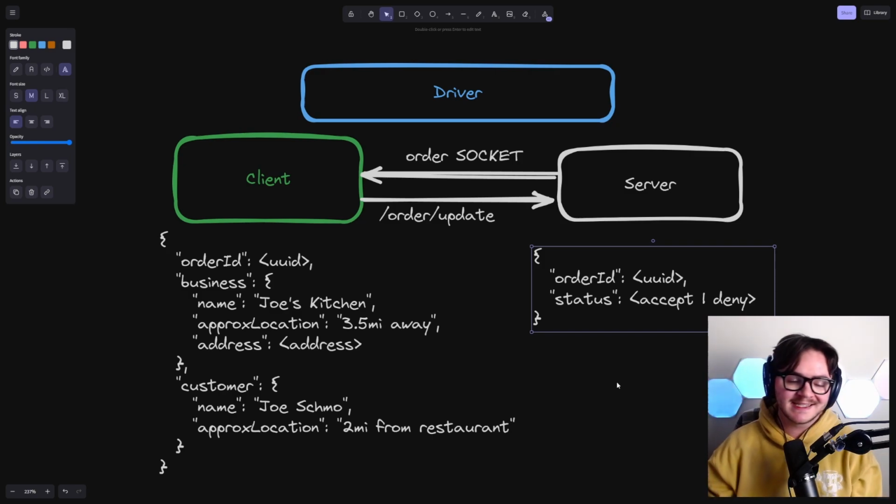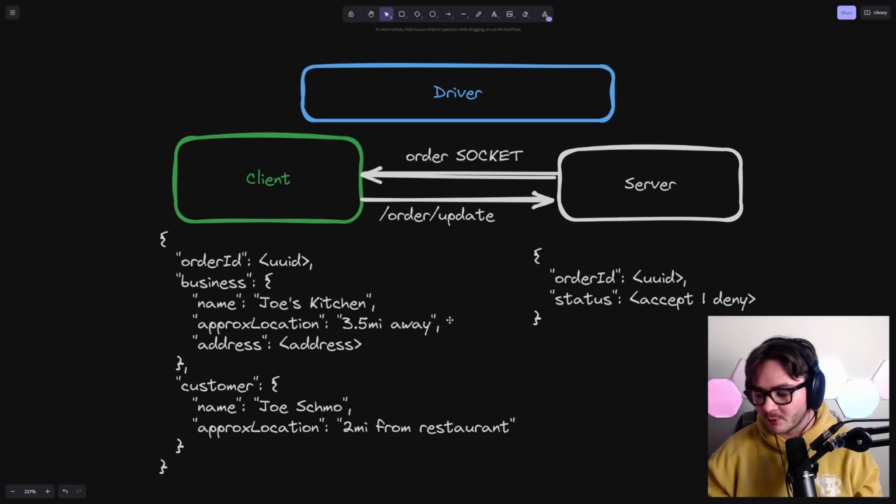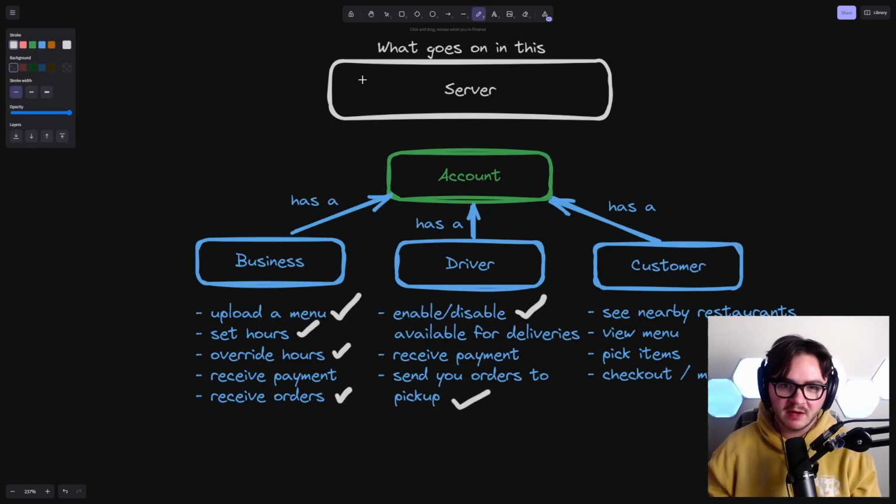within, let's say, a minute, 2 minutes, who knows, try to find a new driver, right? And then we'll remove it from the queue for this person. And then if after the fact, they're like, hey, oh, I wanted to accept that, we're like, oh, sorry, too late. Someone else got the order. Okay, that's it. This is our basic API breakdown. It's the most complicated one that we have so far because we need some acknowledgement back and forth, but still pretty straightforward. Okay, so like we said before, we're going to be hand wavy on payment.